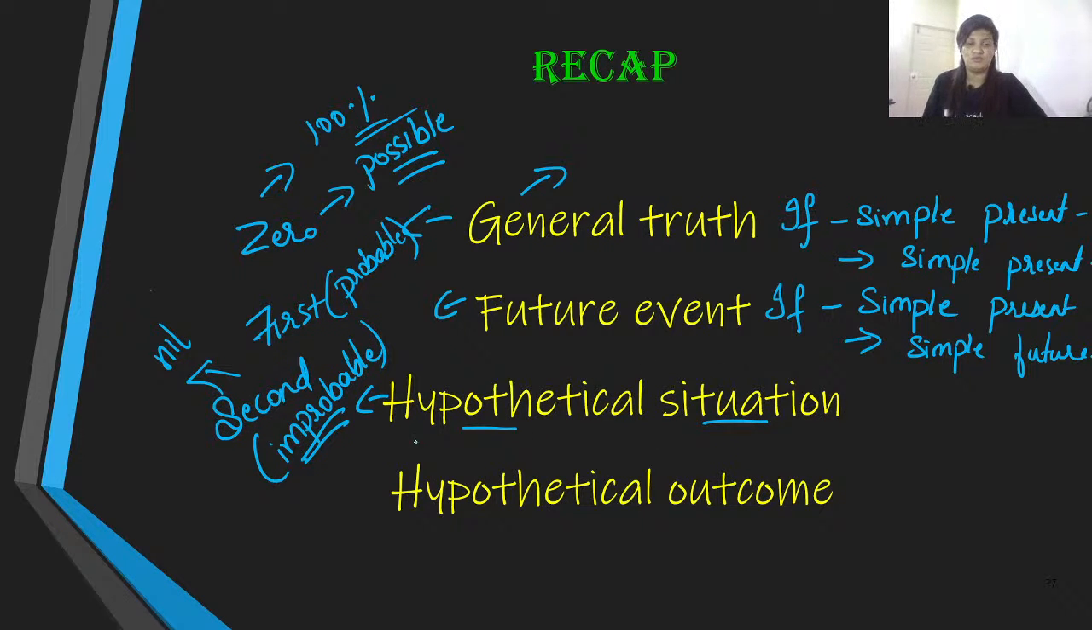And here the if clause is used in simple past, and the other clause uses would over here. The last one, which is the fourth one, is referred to as third conditional.